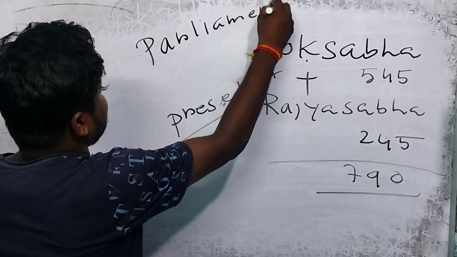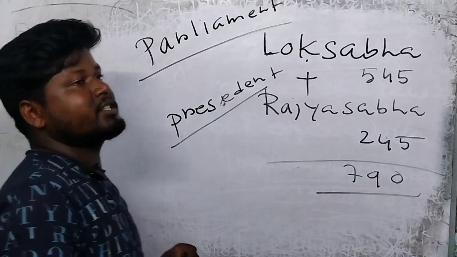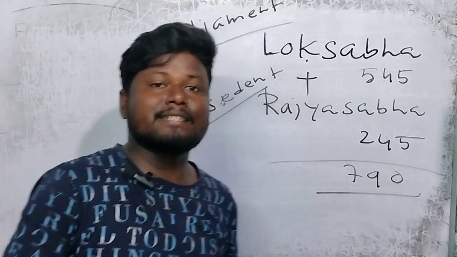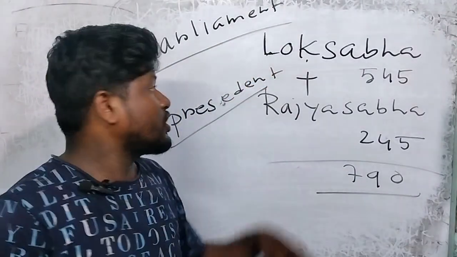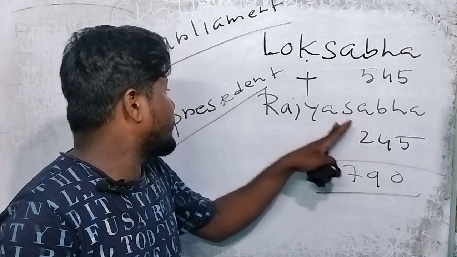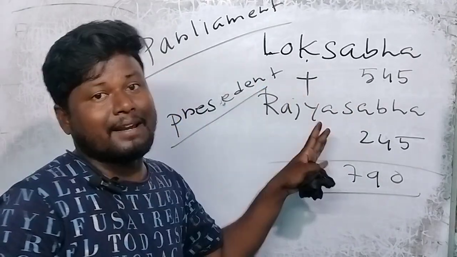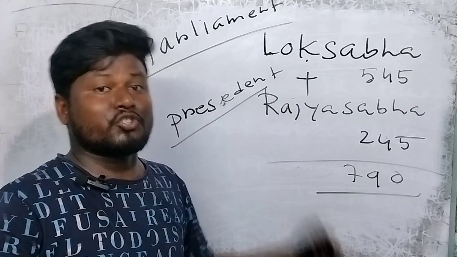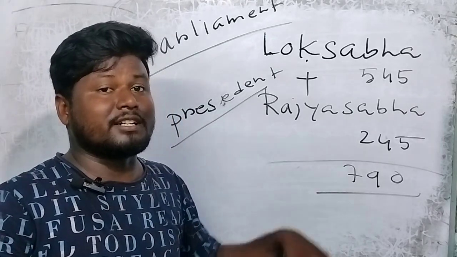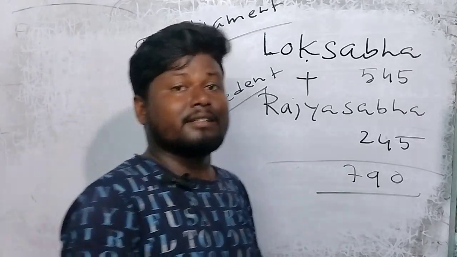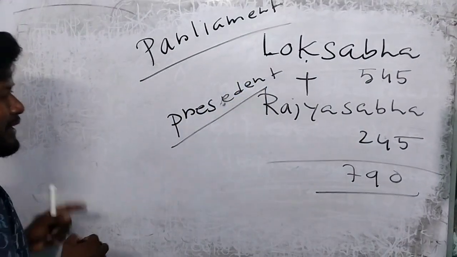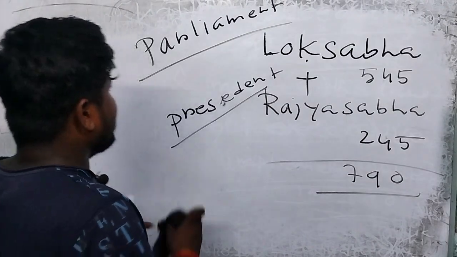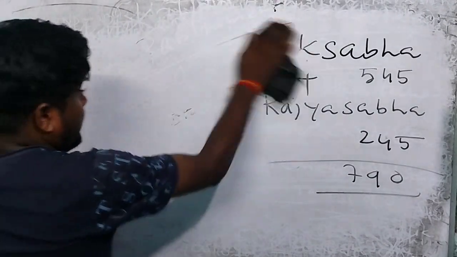So here, parliament is considered as the legislature of the central level, and this parliament consists of Lok Sabha, Rajya Sabha, and president, and this parliament makes the law. This is the legislature of central level.